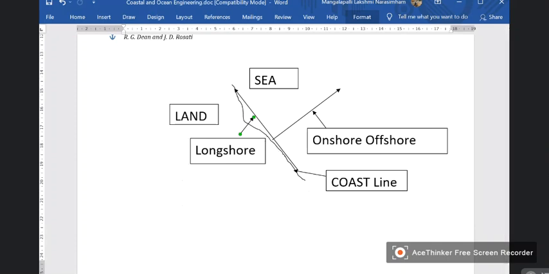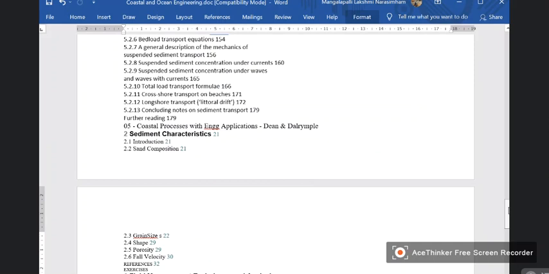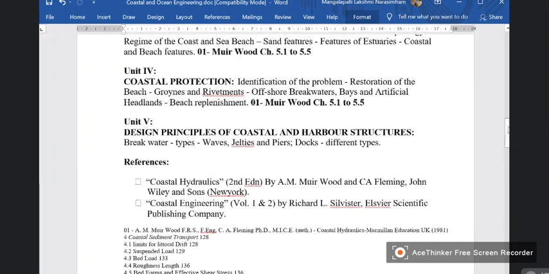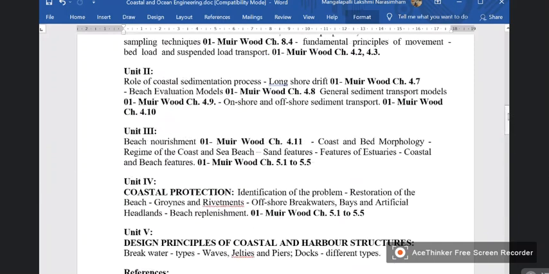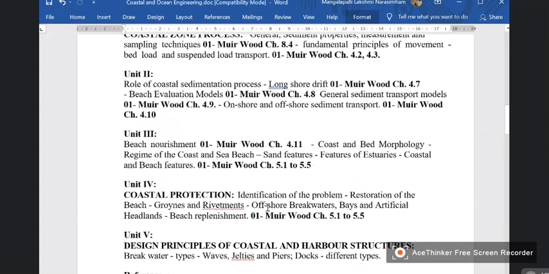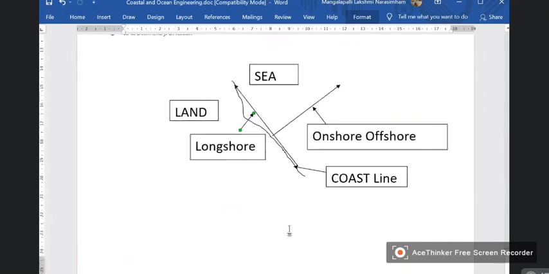So longshore drift means some sediment present here may get shifted here. Now, if you are aware of Kakinada port, there is a sand bar.